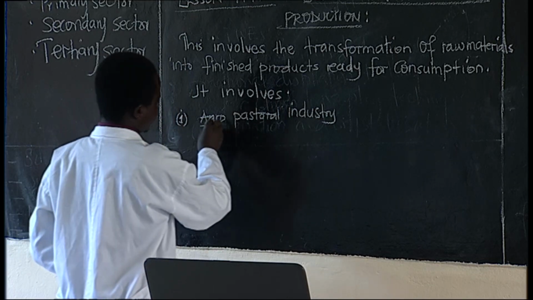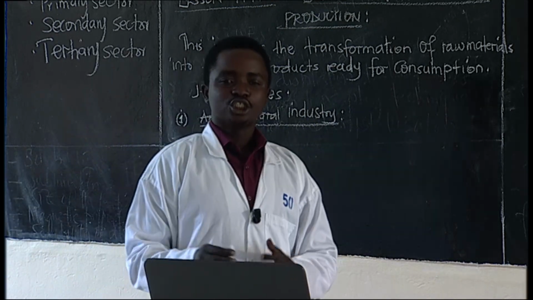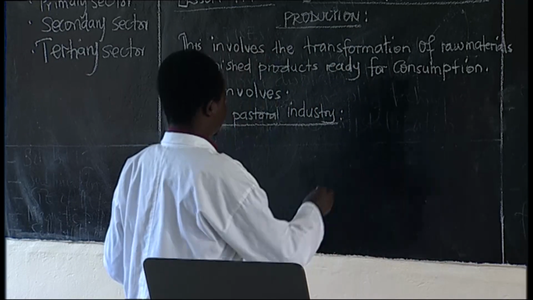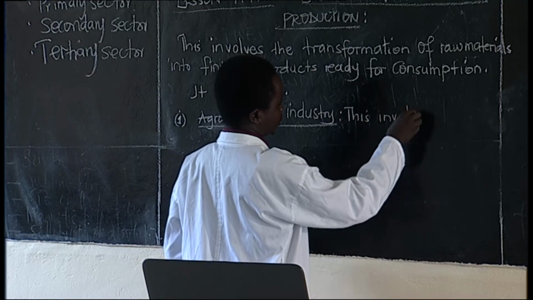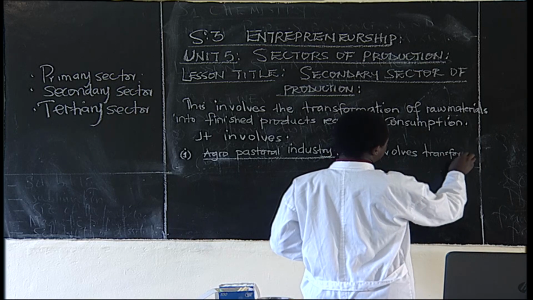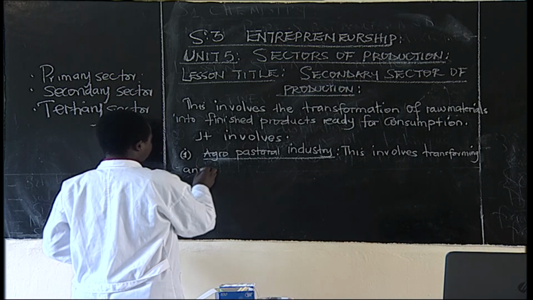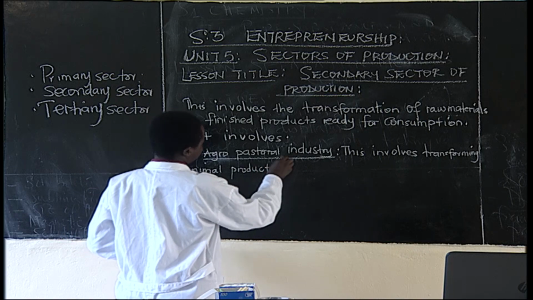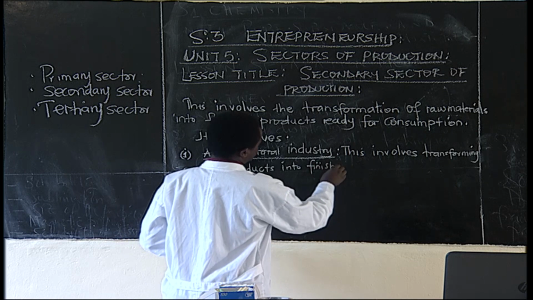This one involves transforming animal products into finished products, like milk. This industry involves transforming animal products into finished products.